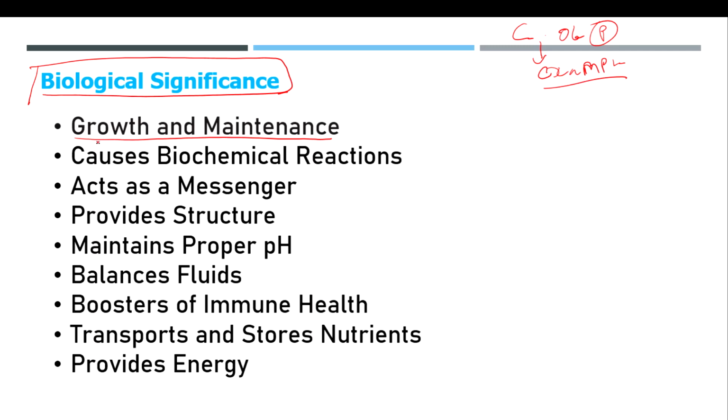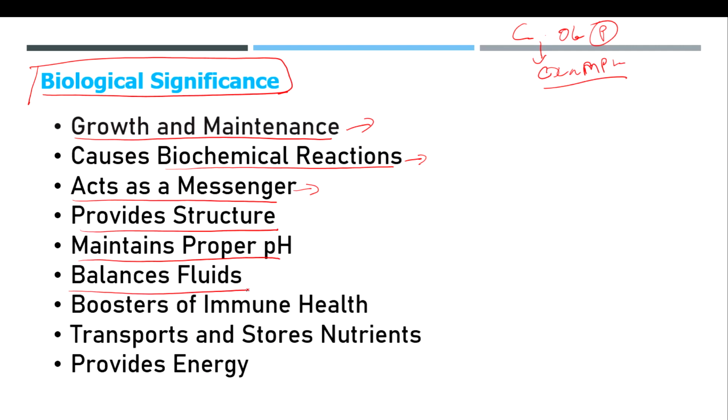So growth and maintenance is a very important role of proteins, and catalyzing biochemical reactions is nothing but the enzymes too, and acting as messengers, nothing but hormones, providing structural proteins, maintaining proper pH. So these amino acids also maintain proper pH in the body.